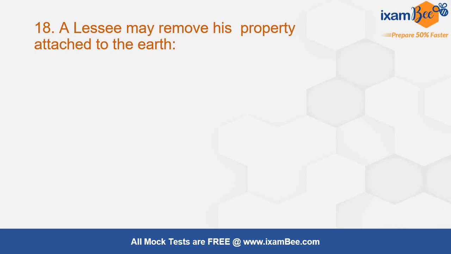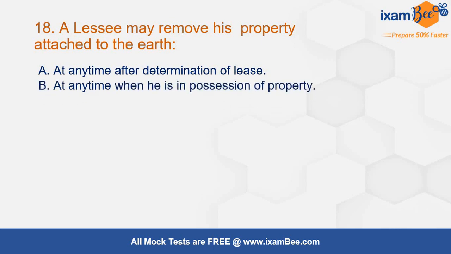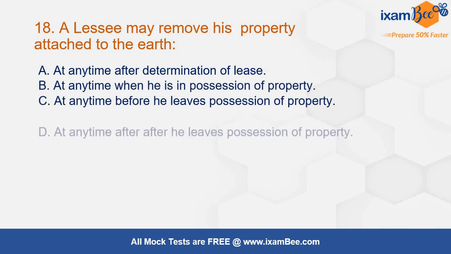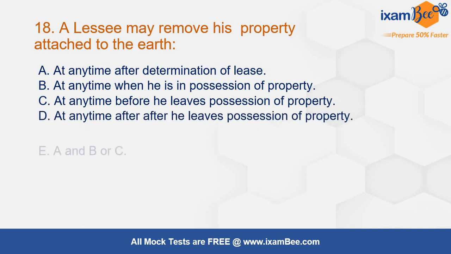A lessee may remove his property that is attached to the earth at any time after determination of lease, when he is in possession of property, before he leaves possession of property, after he leaves possession of property, A and B or C. Again be careful over here what they have used, A and B or C. Okay, so the correct answer over here is E only, because all of these conditions are correct till C. Okay, D is not.